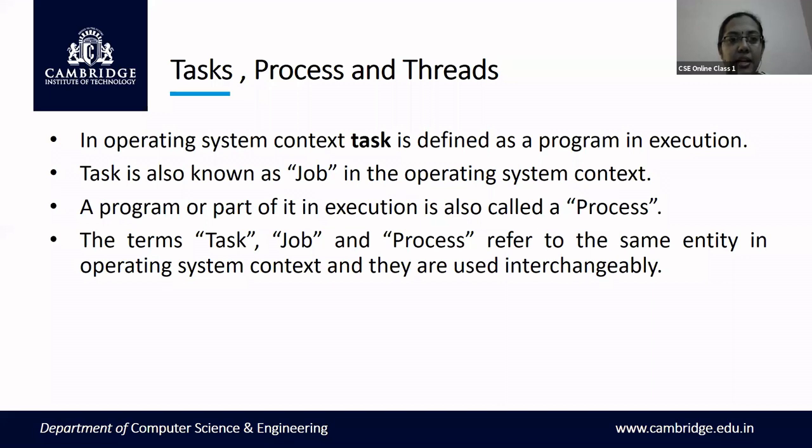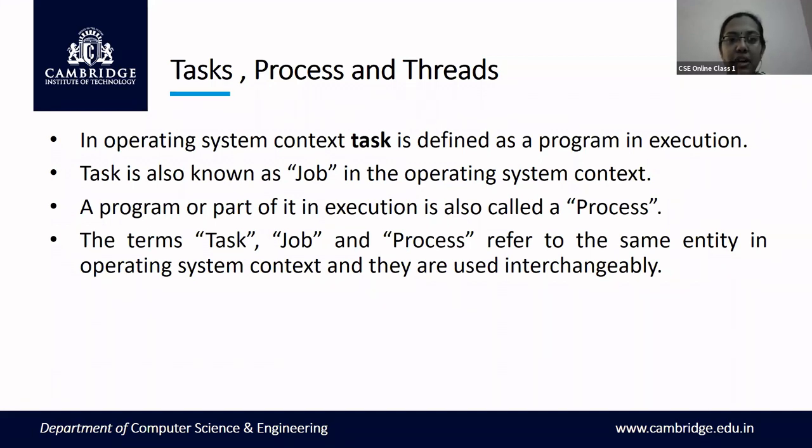To start, we'll just brush up on the basics of what is meant by a task and a process. A task is nothing but a job. Say you take the example of a teacher giving an assignment to a student. This is a job or a task given by a teacher to the student. Similarly, a user is going to assign a task, and the task is assigned to the operating system, and the operating system is going to complete this task.